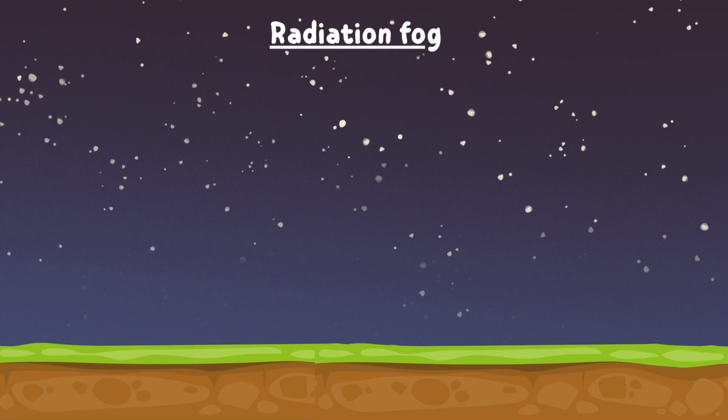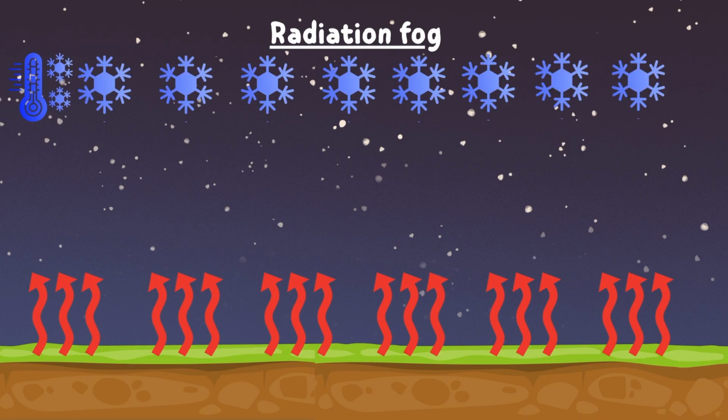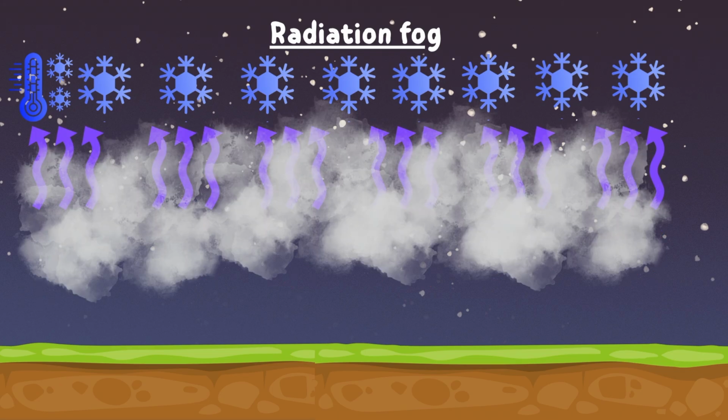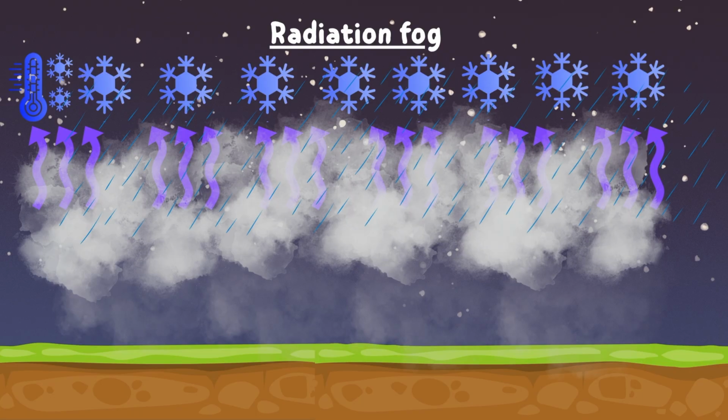First is the radiation fog. This fog forms when solar energy radiates from the earth and the temperature meets the dew point. The best condition to form radiation fog is after rain. This makes it easier for the air to become saturated and form fog.